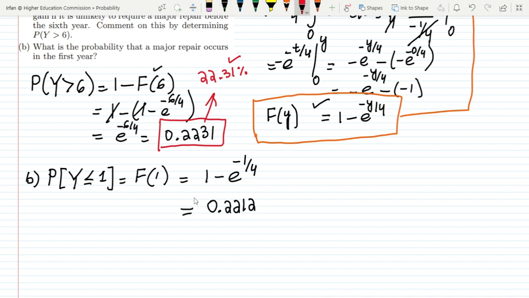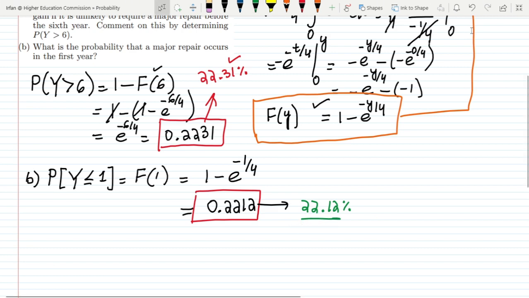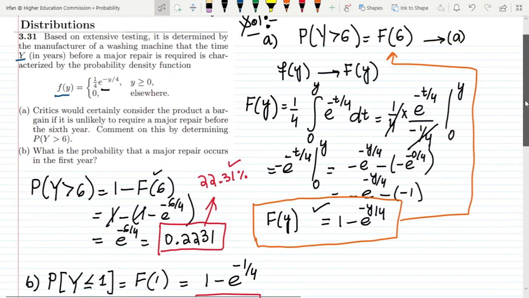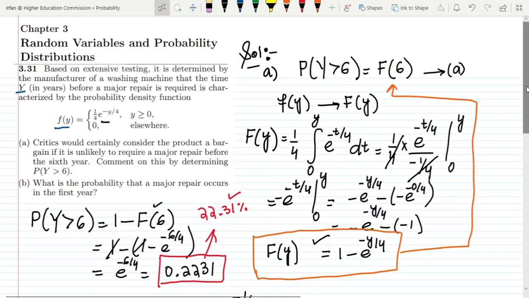That is basically the solution of part B of my question, and this value is also not low, around 22.12%. This is also a very major constraint in the product, because it will require a major repair within the first year with a probability of around 22%. So that is it for today, in which we have seen the usability of CDF in the product lifetime and how we can use it for the product lifespan.